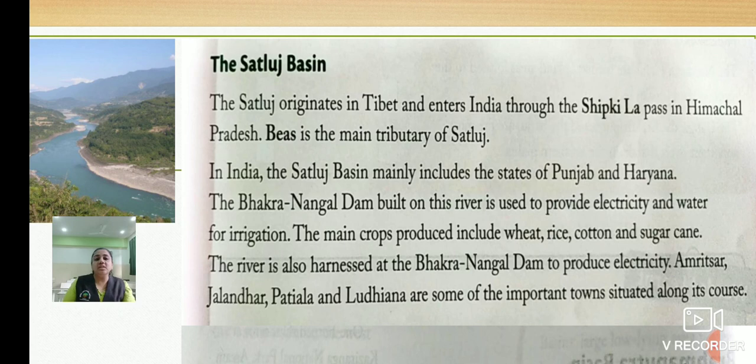Okay. Now children, Beas is the main tributary of Satluj. Just like Ganga is the main river, Yamuna is the main tributary of Ganga. Like that, the Beas is also the main tributary of Satluj. Now children, in India, the Satluj basin mainly includes the states of Punjab and Haryana. Okay, so where is the Satluj basin? Mainly in the states of Punjab and Haryana. The Bhakra Nangal dam built on this river is used to provide electricity and water for irrigation.